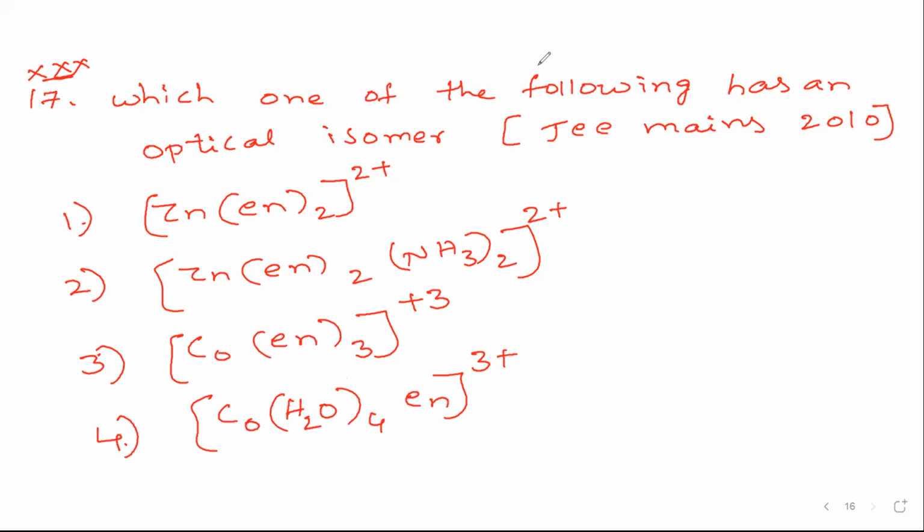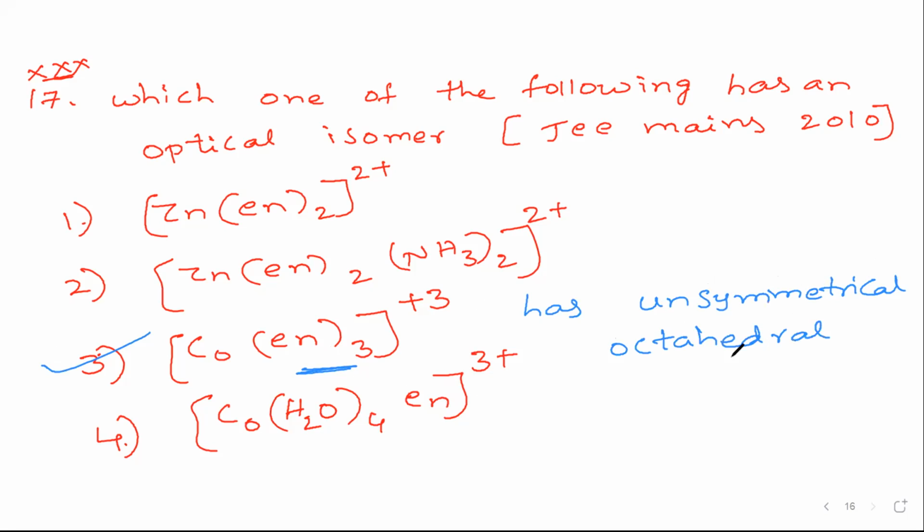Why? Because it has 3 bidentate ligands. So I'm writing the solution now. Option 3 is the answer because it has 3 bidentate ligands. It has an unsymmetrical octahedral structure, so it can exhibit optical isomerism. Anyway, we have given the example also for octahedral structure. So that's why this is the question for JEE Mains 2010. Please note down that this type of question you will get in the examination.